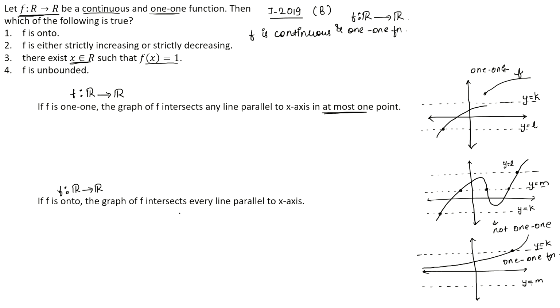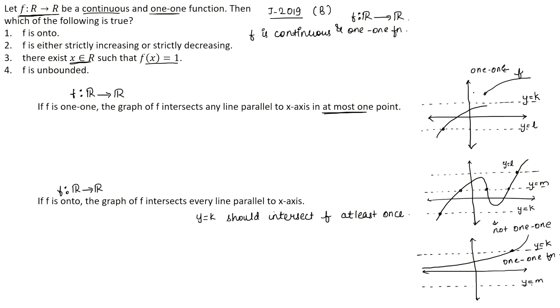They are not saying whether it will be intersecting once, twice, thrice, but it will definitely be intersecting. So we can say that any line y equals k should intersect the function f at least once.